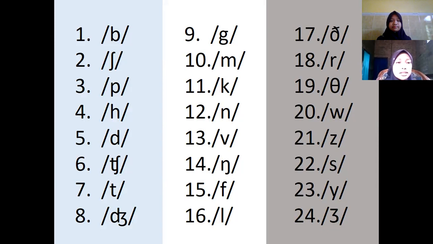In the 6th number, there are symbols of C and H, for example watch, cheek, and so on. Next. I think that is enough for consonants.